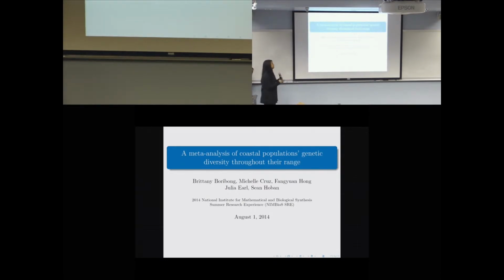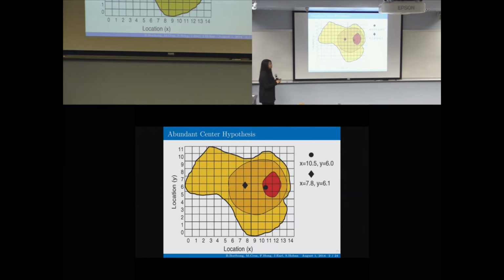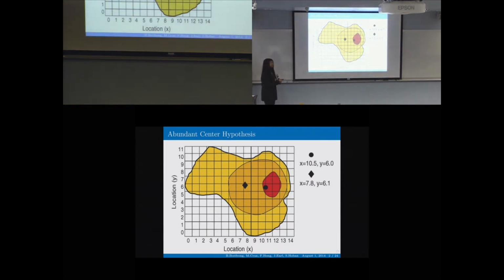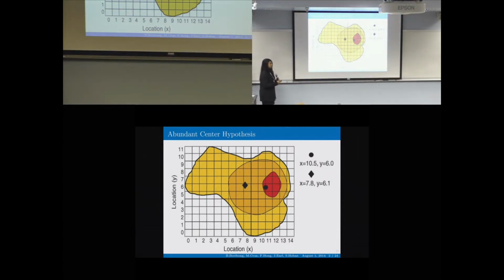So like Suzanne said, our presentation is a meta-analysis of coastal populations' genetic diversity throughout their range. In population genetics, there is a widespread assumption called the abundant center hypothesis, which states that within a species' natural distribution range, the populations at the center are more abundant, and as you get closer to the edge, the abundance declines. In this figure, a species' natural distribution range has been generated into an image, and a center has been calculated. This red spot shows a high level of abundance, and as you get closer to an edge, the color starts to lessen, indicating that the abundance of the species population is declining.